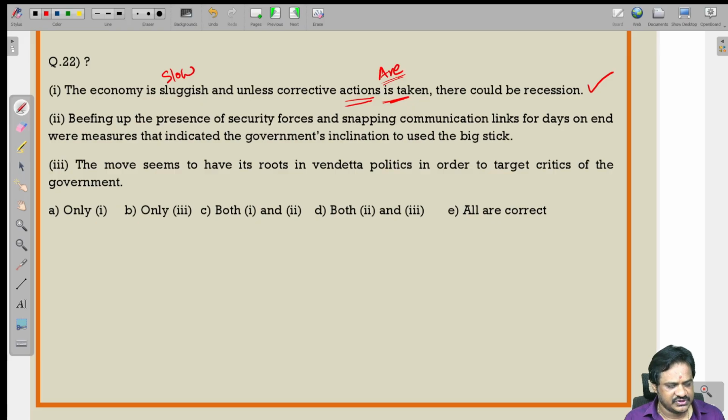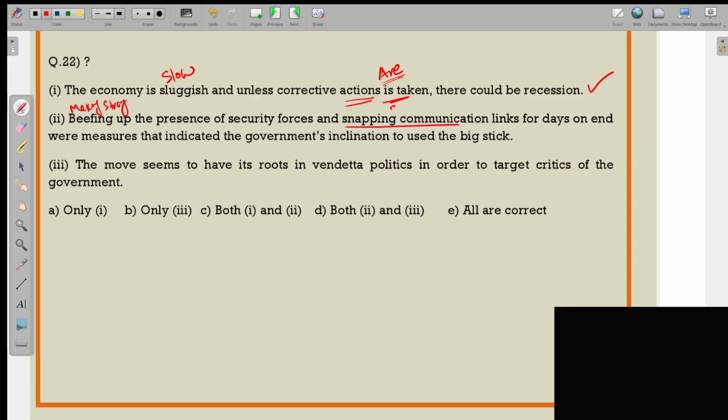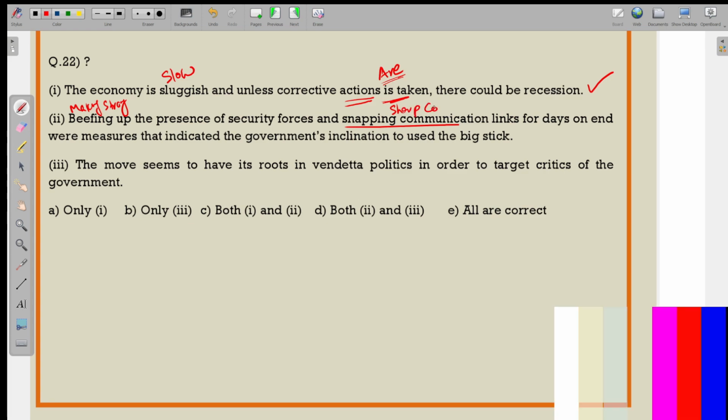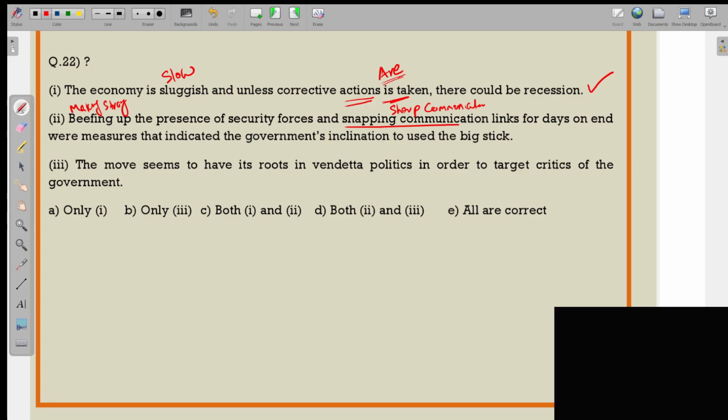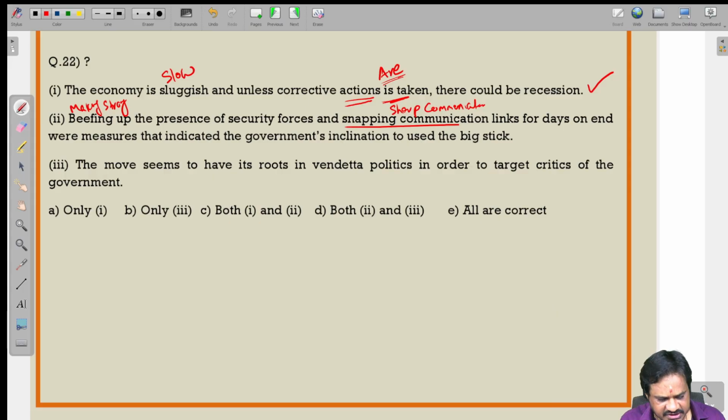Beefing up. What is the meaning of beefing up? Making strong. Making strong the presence of security forces and snapping communication links for days on end. What is the meaning of snapping communication? Sharp communication. Measures that indicated the government's inclination to used.